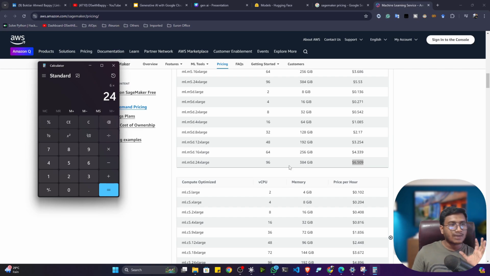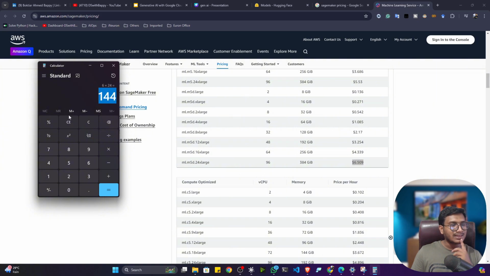Okay. So let's say I want to consider how much it will charge me per day. So 6 times 24, it will charge me $144. Just one day, it will charge me $144. Now, if you're from India, Bangladesh, or any other country, just try to convert the currency into your money and see how much money it is taking per day from you. Got it?